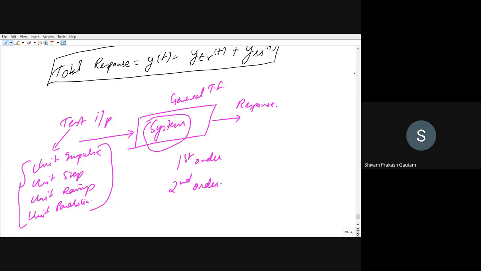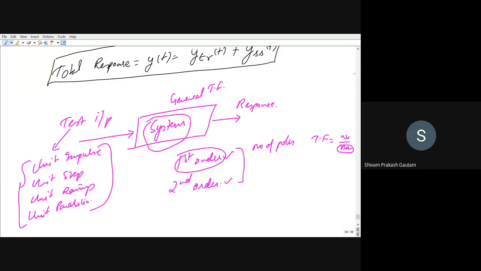What does order mean? Order means the number of poles. Poles are in the denominator of a transfer function, and the numerator is the other part. If we have one pole, we call it first order, and if we have two poles, we call it second order.